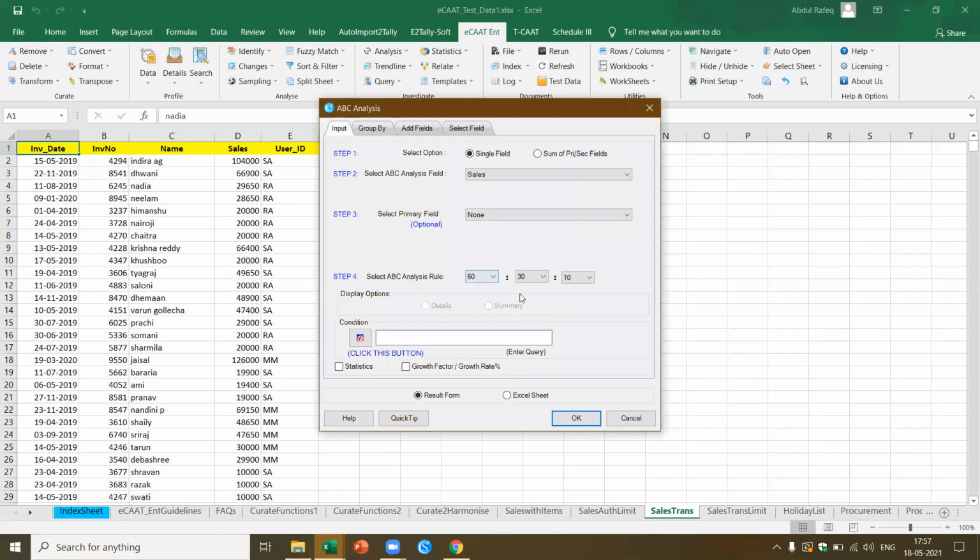I can also go and change it if I want. I want to make it 50, 30, 20. I can do that. I say okay. Now here I'm going to give the result in the Excel sheet. This is what I got.